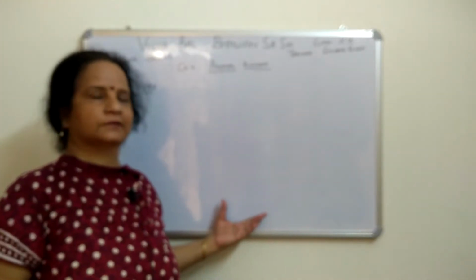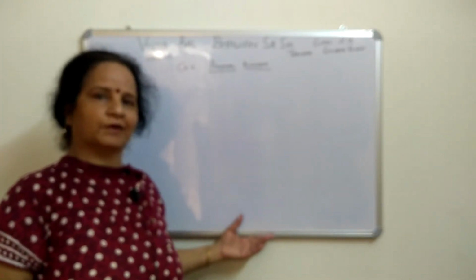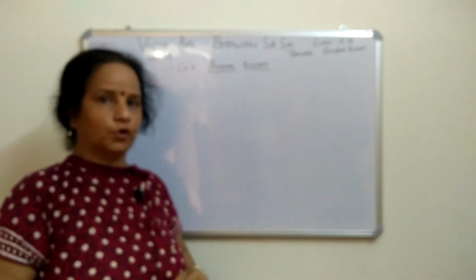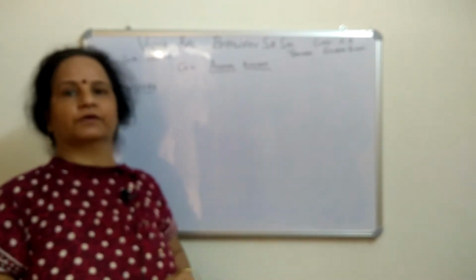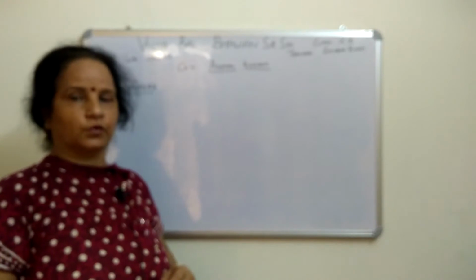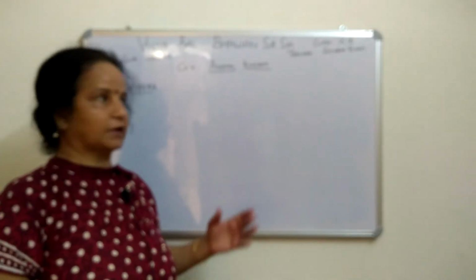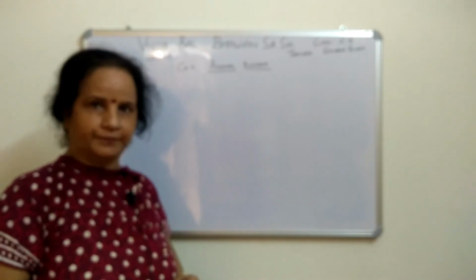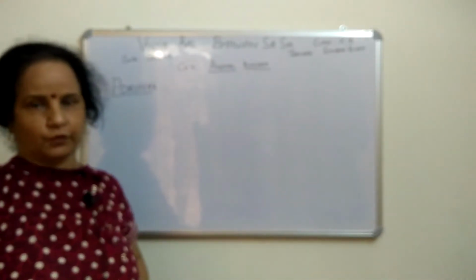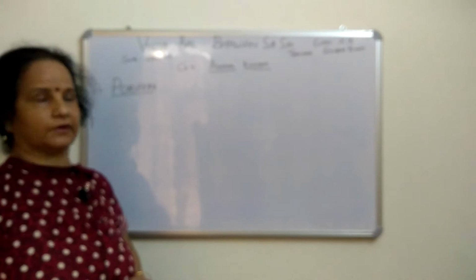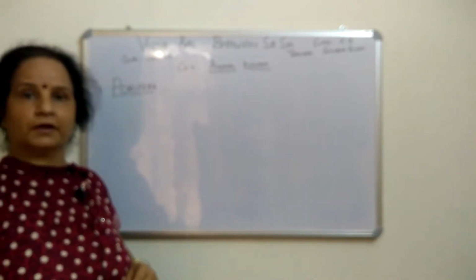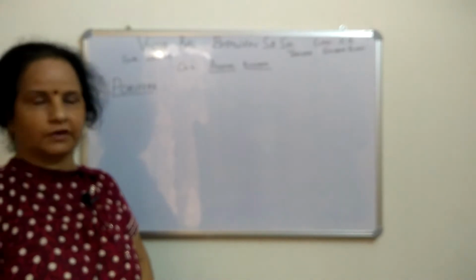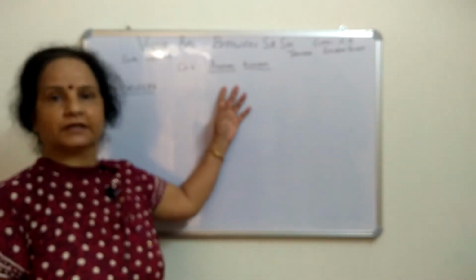Hello everyone. Once again, one more topic of chapter 4, Animal Kingdom. I hope you have revised the previous one, whatever we have taught. You have seen in the previous class, we had completed angiosperm and plant life cycle in chapter 3. And then we had started chapter 4. Next is the basis of the classification of chapter 4, Animal Kingdom.